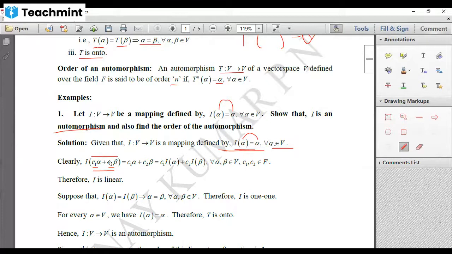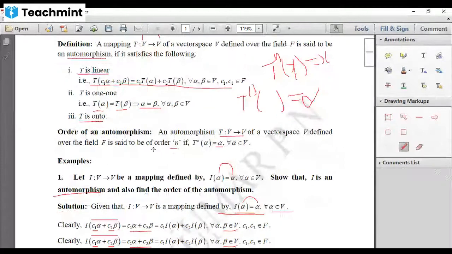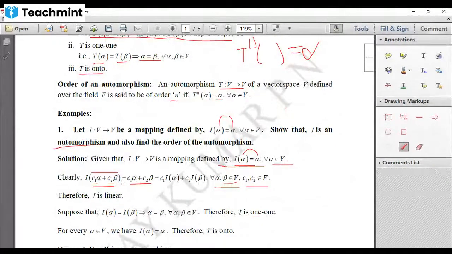But remember, your alpha is a vector in V, therefore I of alpha is the same as alpha, and your beta is also a vector in V, therefore I of beta will also be equal to beta. So we can replace alpha by I alpha and beta by I beta, so that I of C1 alpha plus C2 beta is equal to C1 into I of alpha plus C2 into I of beta for all alpha, beta belongs to V and C1, C2 belongs to field F. And that is our linearity condition. Hence, this mapping is linear.